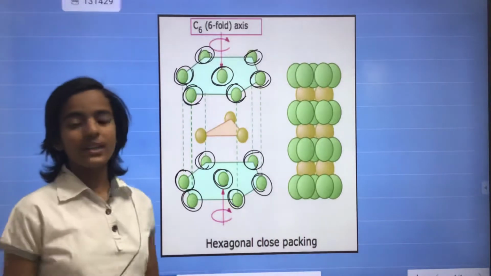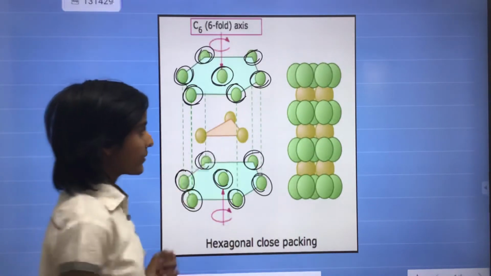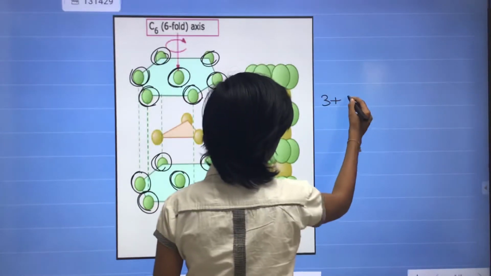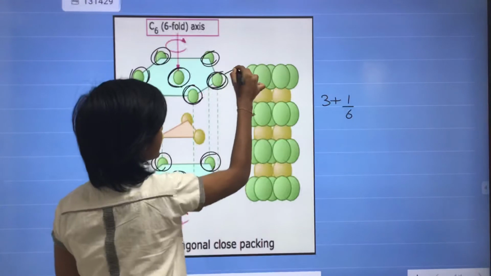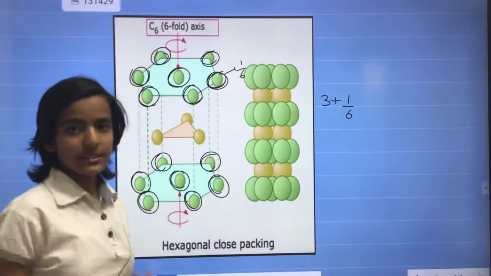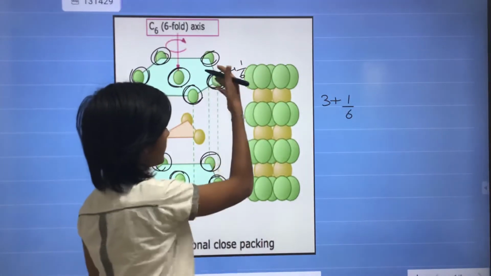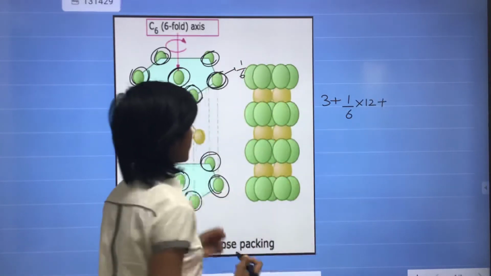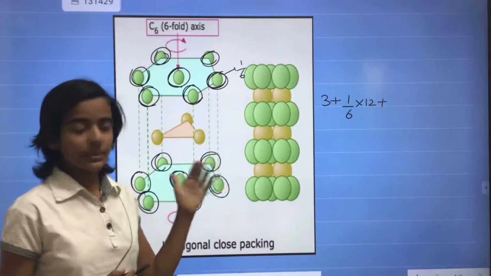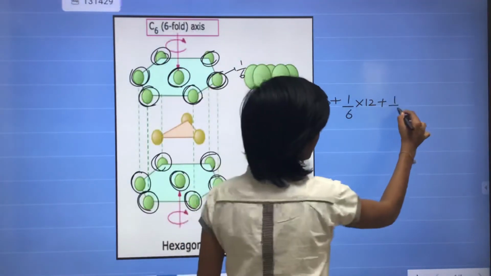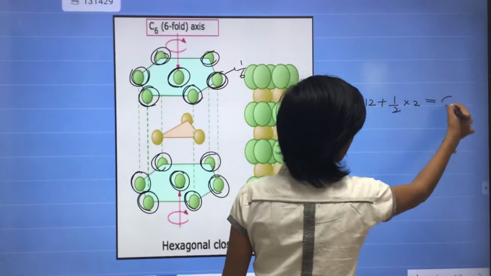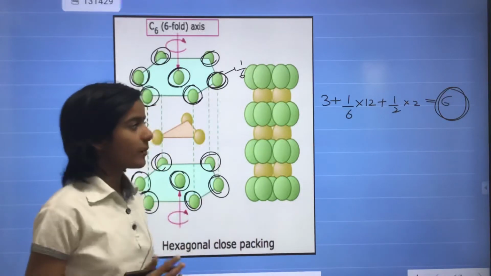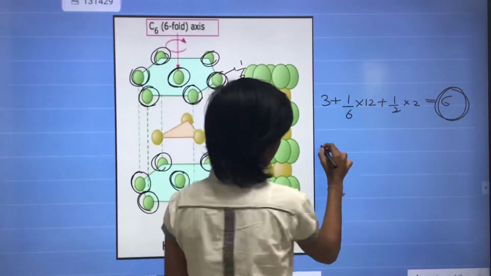If we talk about the effective number of atoms in that, then the 3 are of the middle, and these balls are 1/6 part each, and total are 12, 6 at the upper side and 6 at the lower side. 12 times 1/6 is 2, plus this ball has half part at the upper side and half at the lower side, so 1/2 into 2 is 1, and the middle 3 give 3. So the effective number of atoms is 6. Then we talk about the packing fraction.